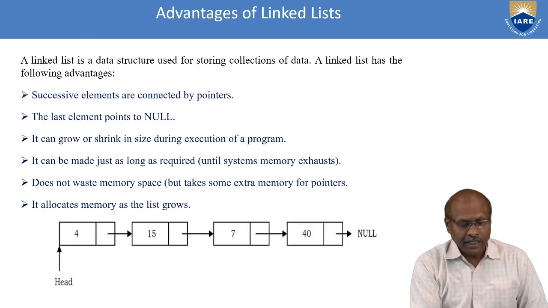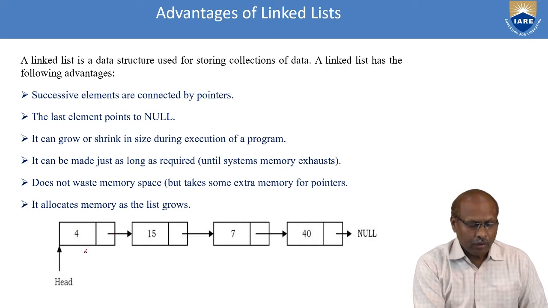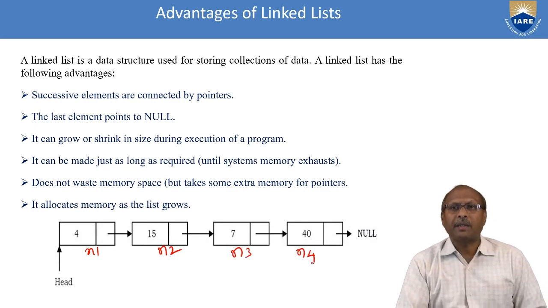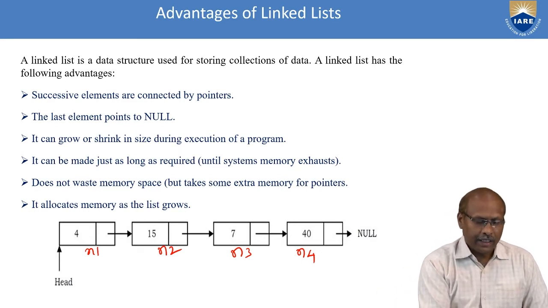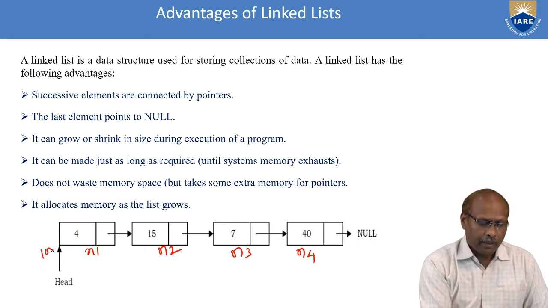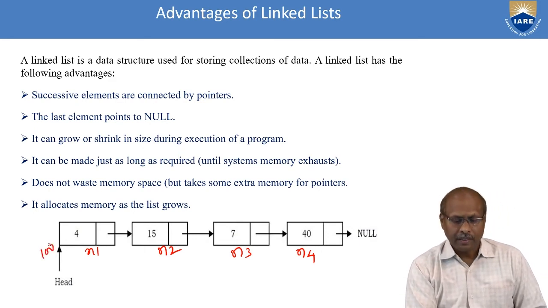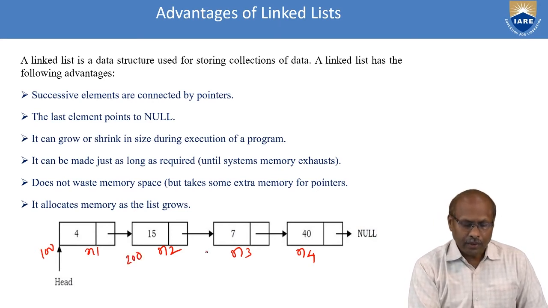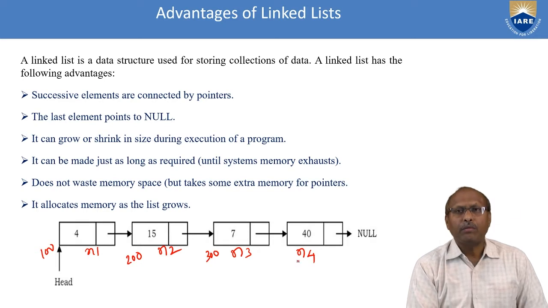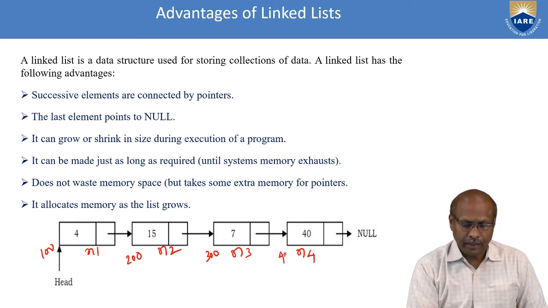So you can see the diagram. You observe the diagram. I have node 1, node 2, node 3, node 4. There are 4 nodes. That means there are 4 data items. Every data item will know the neighbor node's address. Assume the first node's address is 100. Second node address is 200. Third node address is 300. Fourth node address is 400.